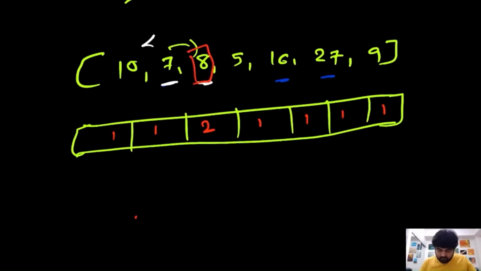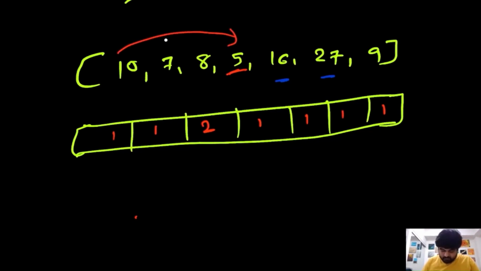Now let's move forward and consider value number 5. At value 5, let's again compare from 10 to 5. We cannot do anything because 10 is already greater than 5, so there is no point in doing this comparison. Let's compare 7 to 5. From 7 to 5 we cannot do anything because 7 is greater than 5, and also 8 is greater than 5. So at value 5 there are no values that are less than 5.